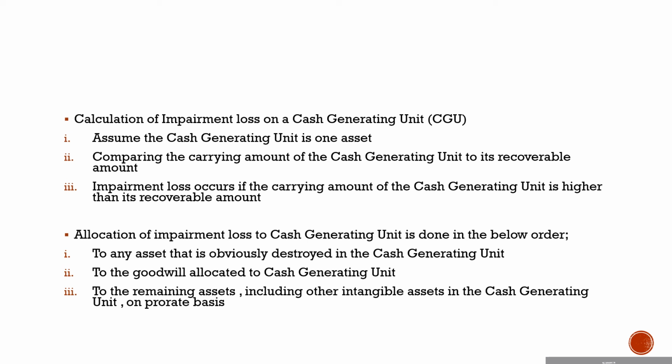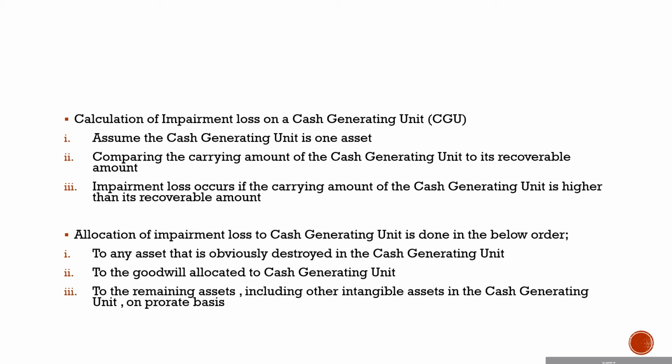And the impairment loss of a cash generating unit will be allocated. For example, you have a cash generating unit with 5 assets. So how are we going to allocate this impairment loss? First, we are going to deduct the impairment loss to the asset which was destroyed. There is evidence that this asset within this cash generating unit was destroyed. So the first step, you're going to allocate the impairment loss to that asset which was destroyed.